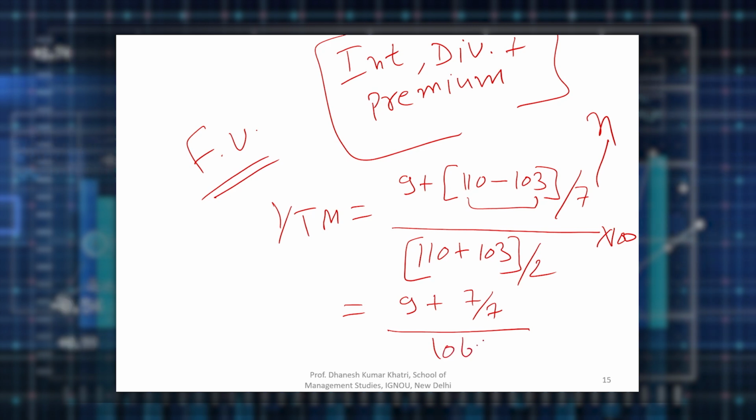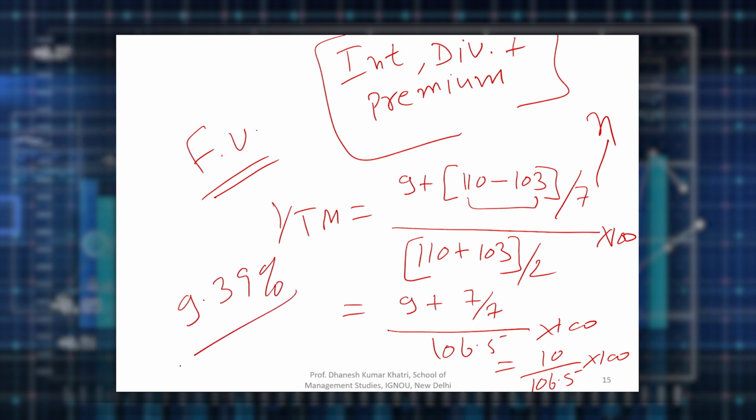So 10 divided by 106.5 multiplied by 100, you get 9.39%. So your before tax annual return is 9.39%.